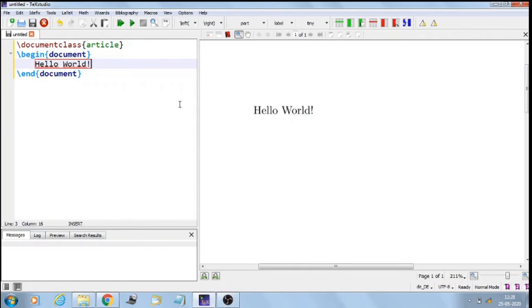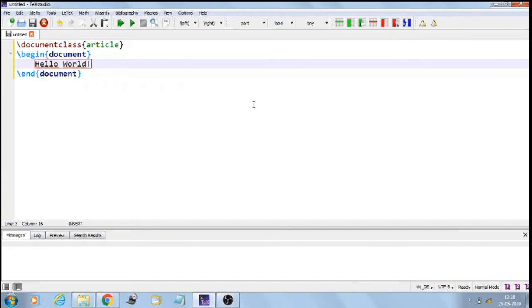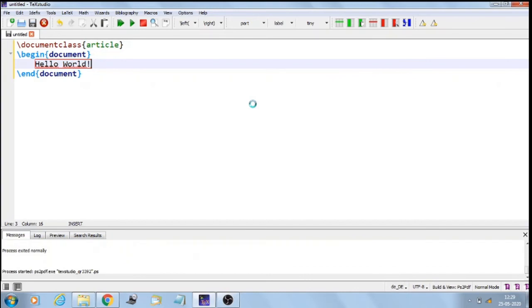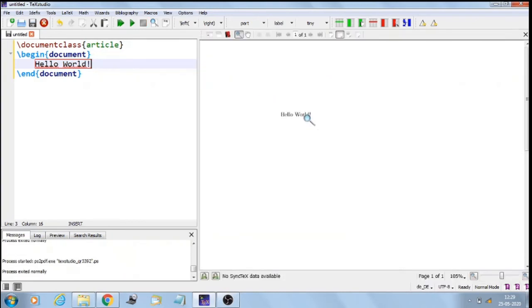But this is a very long process. Can I shorten it? Yes, there are certain keys on the keyboard that we can press that are going to directly compile my source code and show me the output. On the keyboard, there is the key F6. When I press F6, it's going to compile my source code. And the key F1 is going to compile as well as show me the output.